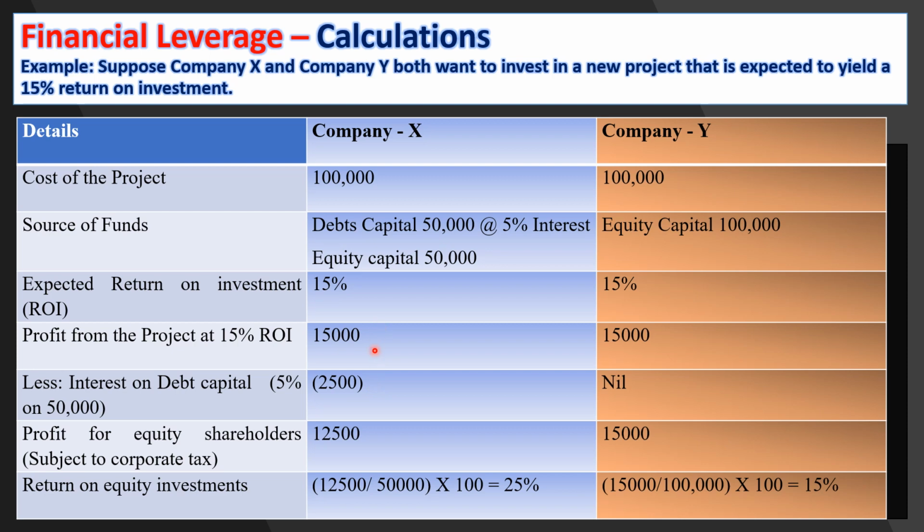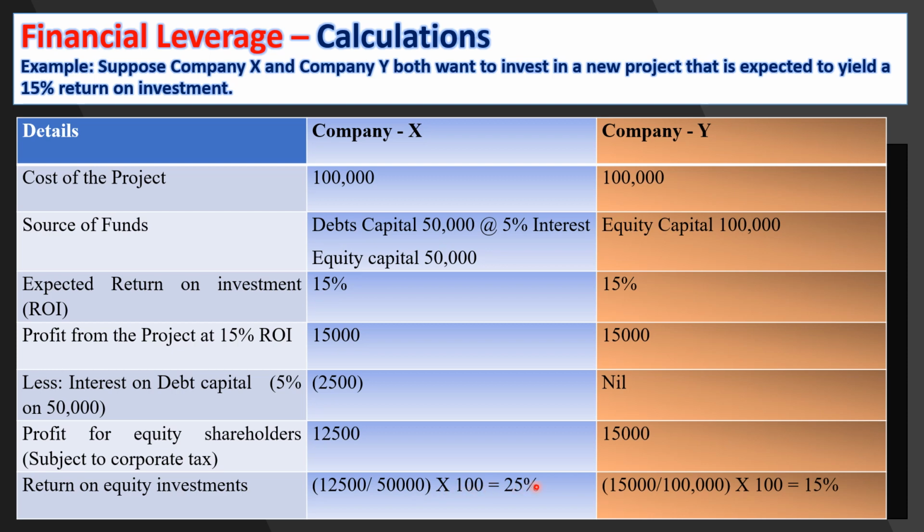So 15,000 minus 2,500 gives 12,500, which is the profit available for shareholders. The 12,500 should be distributed to shareholders as return on investment. So 12,500 divided by equity capital of 50,000 multiplied by 100, you get 25%.